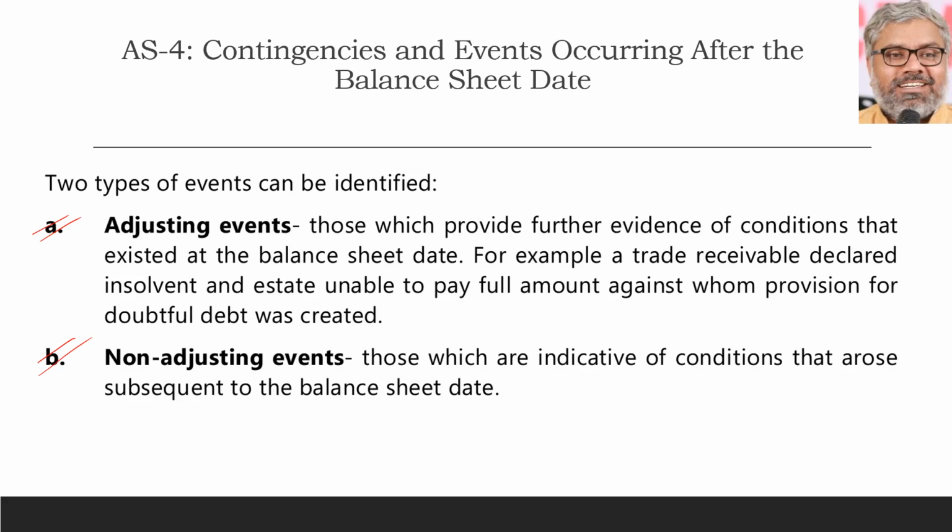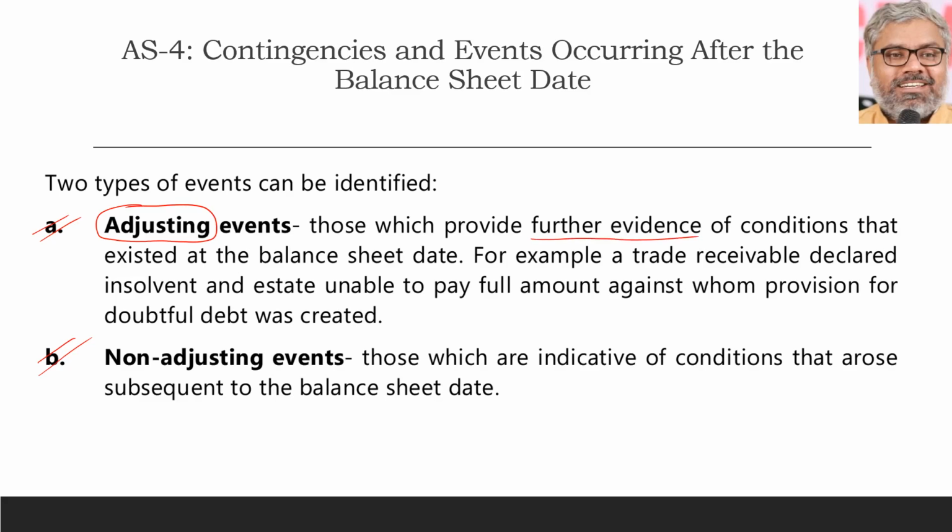Adjusting events means those events which have to be adjusted in the financial statements. Even though they occurred after the balance sheet preparation, still they have an impact on the financial statements on the balance sheet date. That is why they have to be adjusted in the financial statements. So they are called adjusting events. What kinds of events can be called adjusting events? Those which provide further evidence.